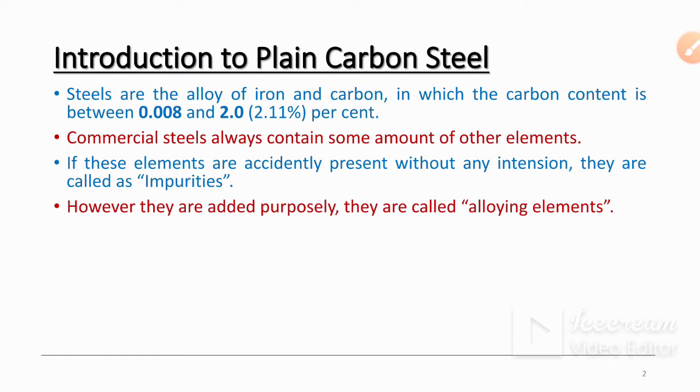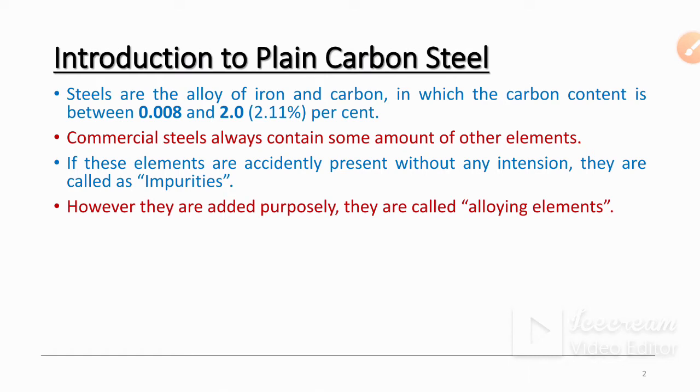However, they are sometimes added purposefully. If you add some metals or elements purposefully, they are called alloying elements. So steel is basically the alloy of carbon and iron, and there are some impurities which are naturally present in the metal, not added purposefully or intended.